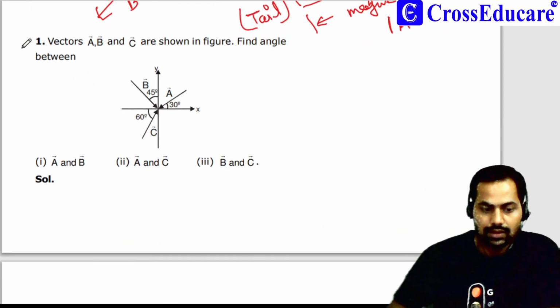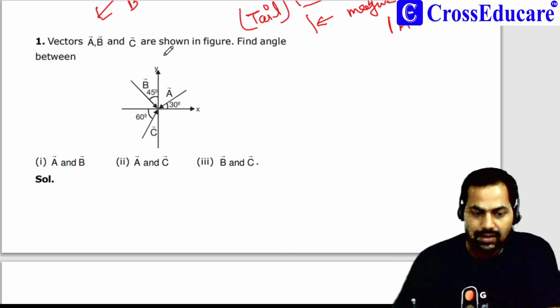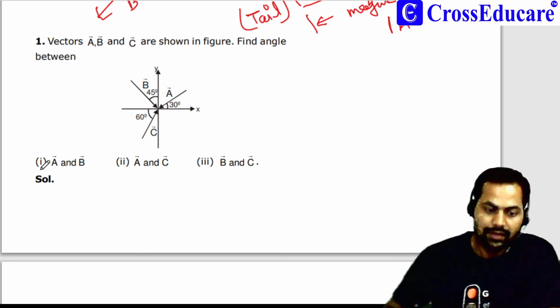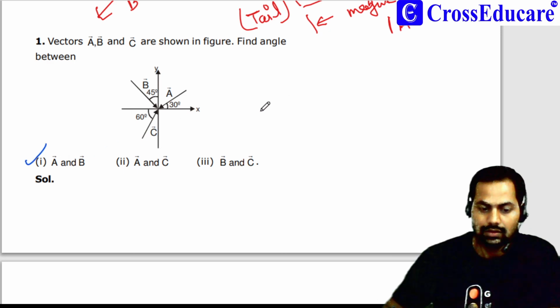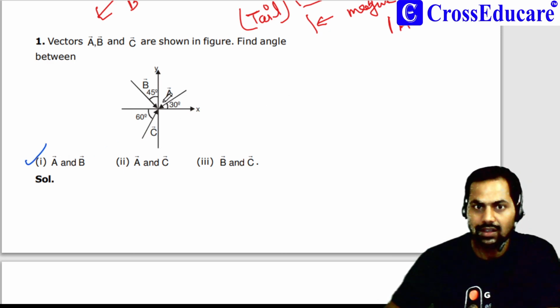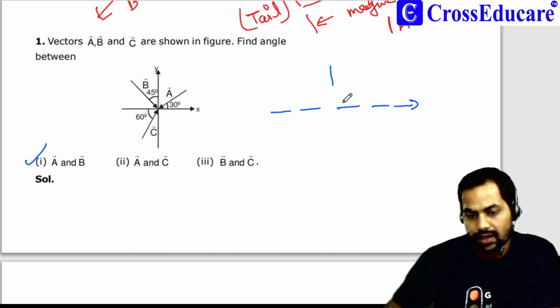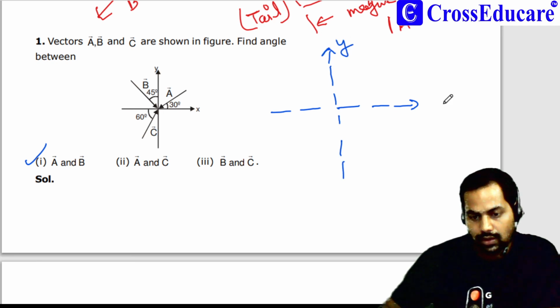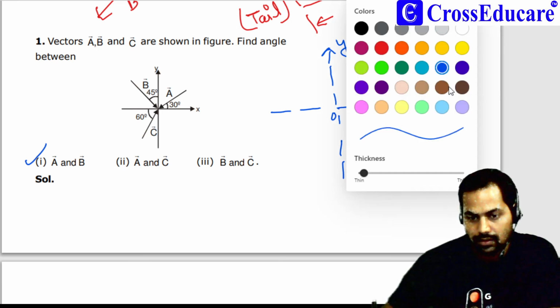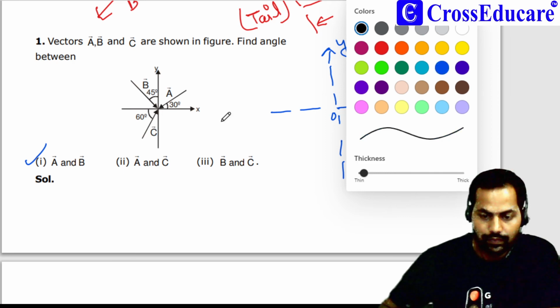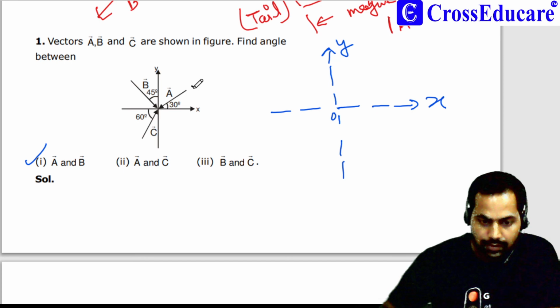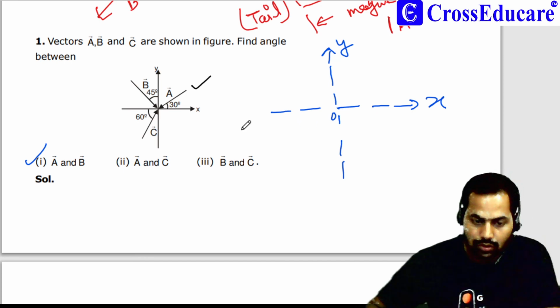For example, suppose vectors A, B, C are shown like this. Find the angle between A vector and B vector. First we shift these vectors according to the law of transmissibility. Suppose this is our Cartesian coordinate system: this is the y axis, this is the x axis, and this is the origin. Now I have to shift these vectors parallelly.